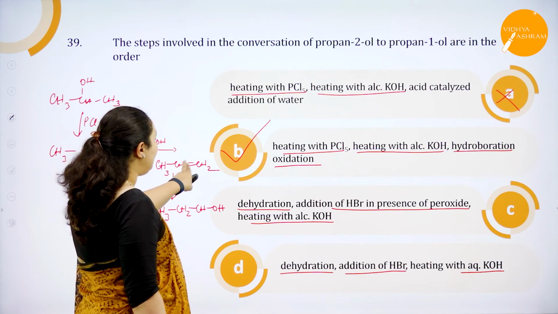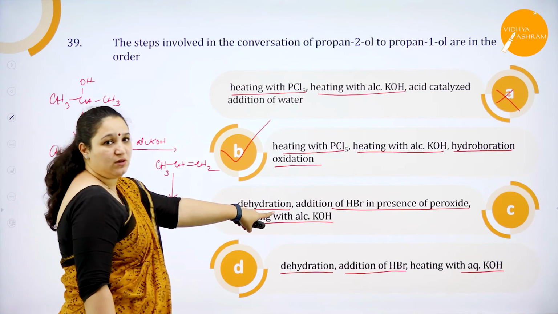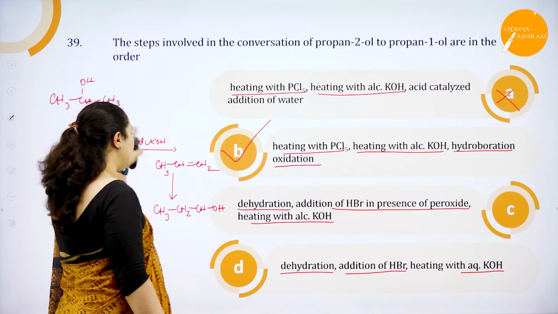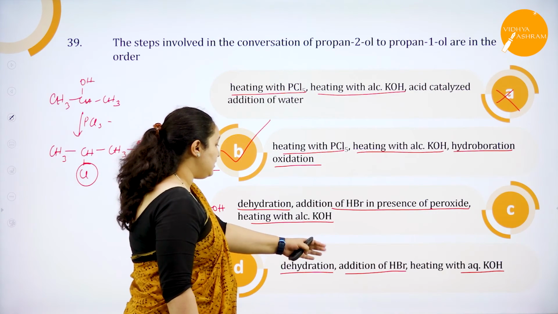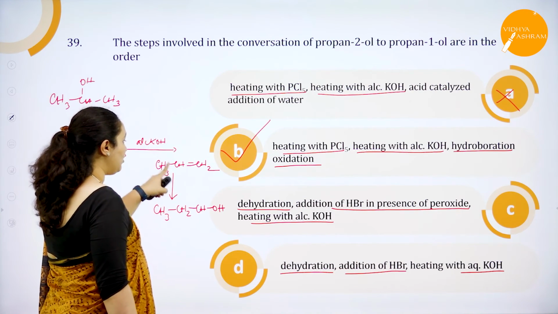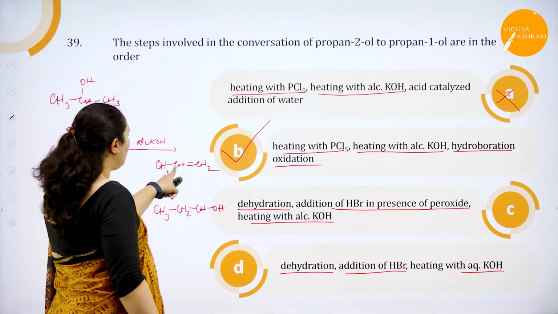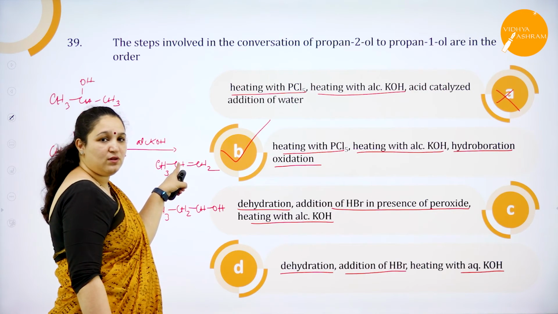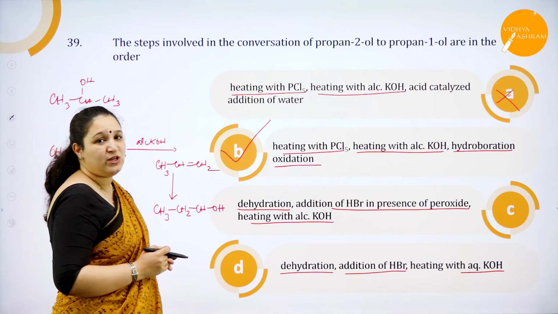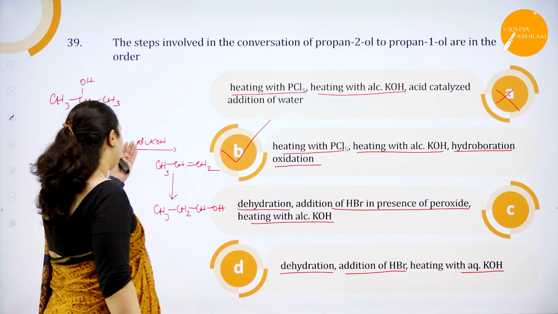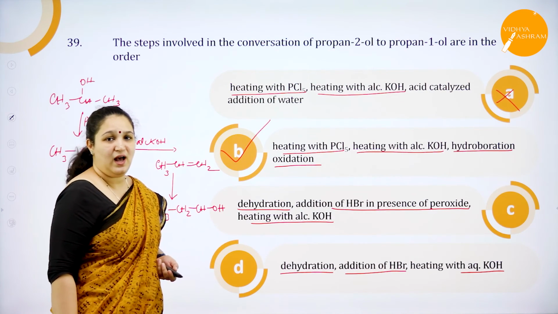Now I'll get 1-bromopropane, but then heating with alcoholic KOH, what happens? Again elimination is happening, again I'll get the same product. So I don't want the same product here. So this is the wrong answer. What happens with addition of HBr following Markovnikov's rule? Bromine comes to the second carbon atom, and then heating with aqueous KOH, alcohol is coming again to the second carbon atom itself. So obviously, I want to change the position of the OH group. So hydroboration is the correct option after you get an alkene. So option B is the right answer.